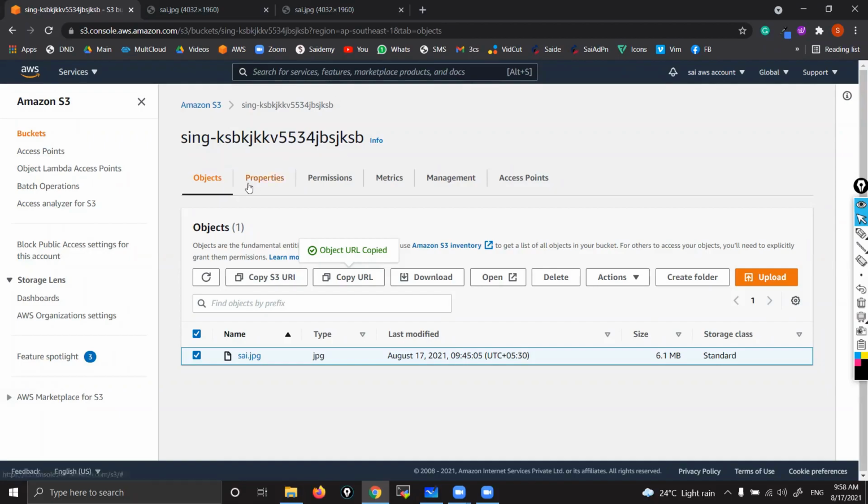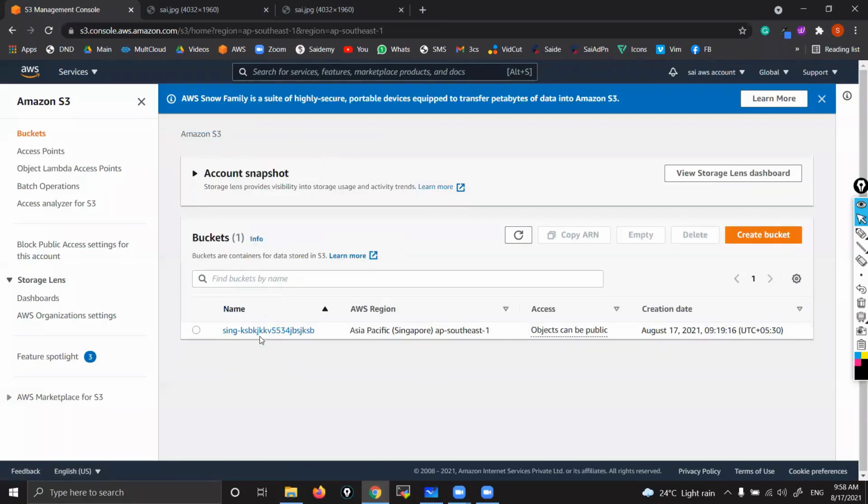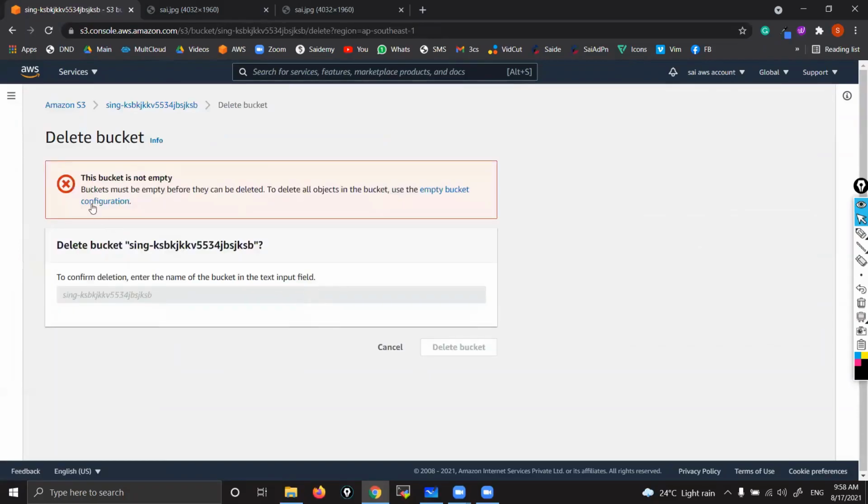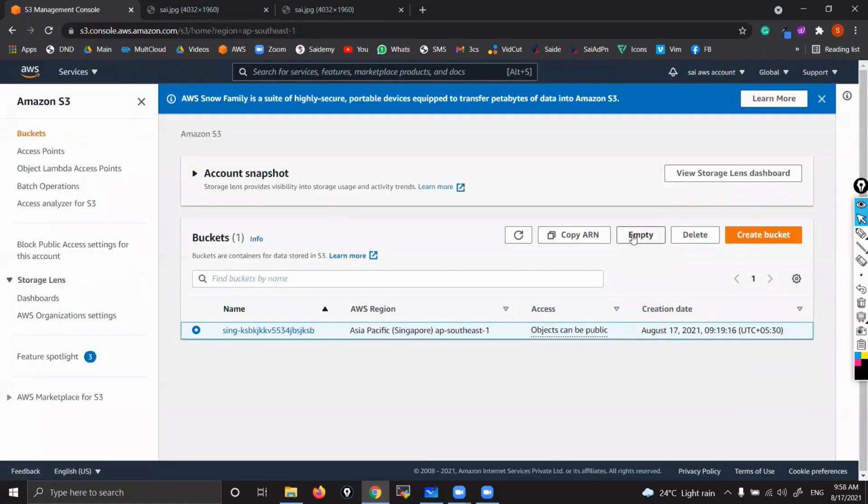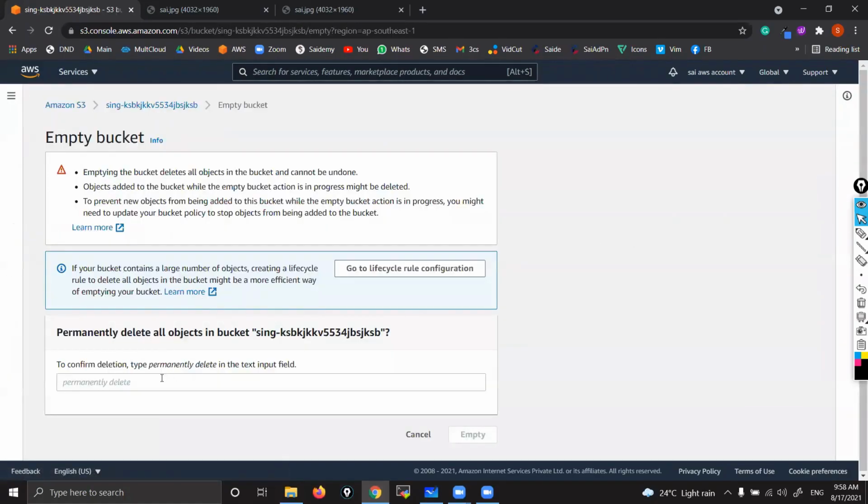Fine, guys. That's it for today. Now let me show you how to delete. See, this bucket is not empty. It has objects inside it, so you can't delete it. When I click on delete, it throws an error saying, hey, this bucket is not empty. First, we need to empty that bucket. Click on empty. For confirmation, type permanently delete, so that all objects will be deleted permanently inside the bucket.